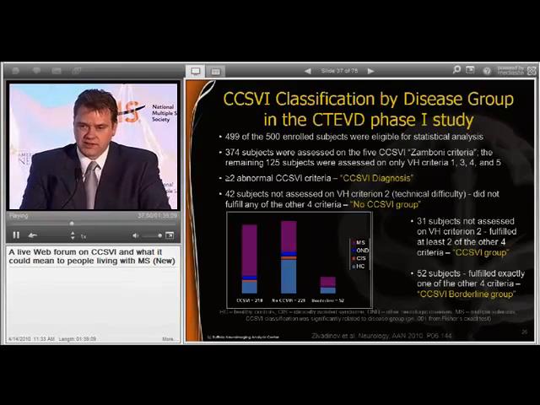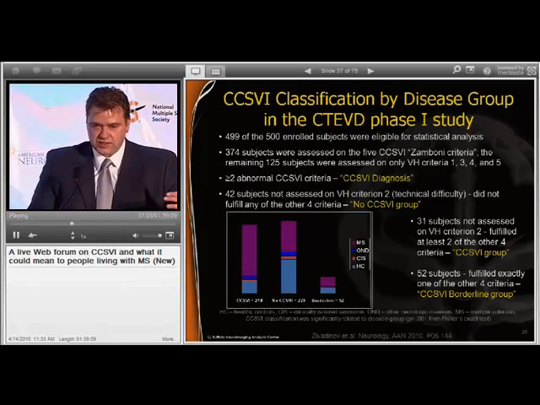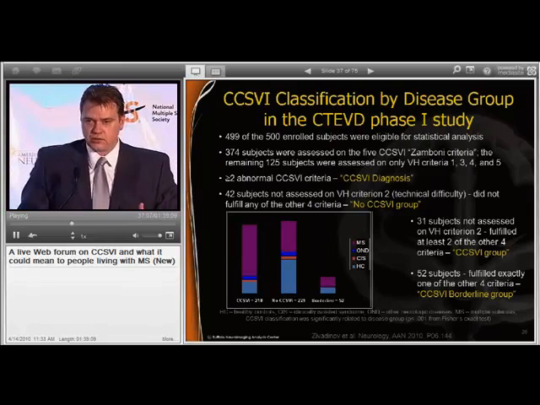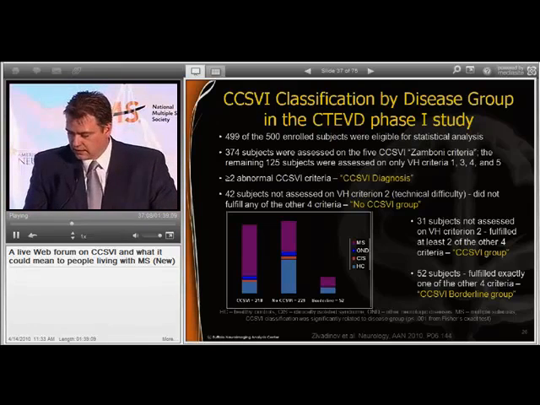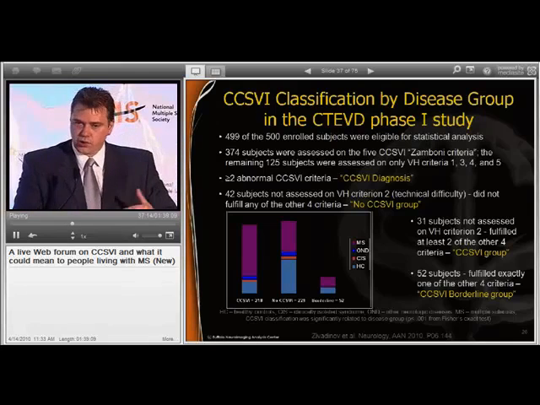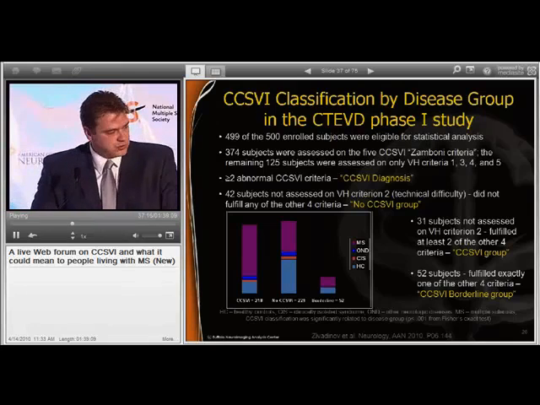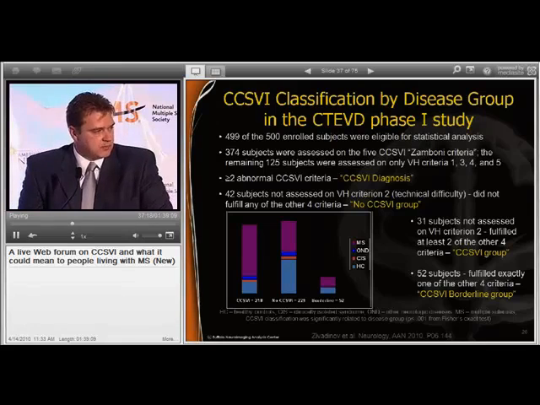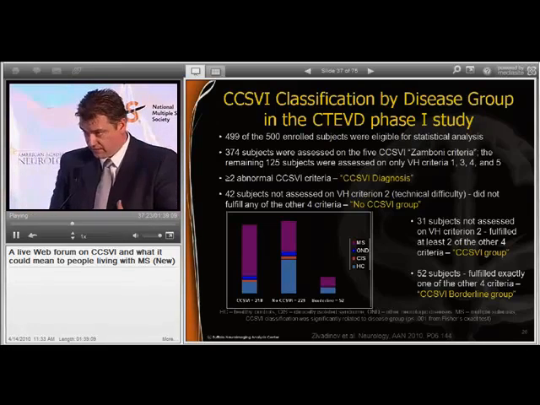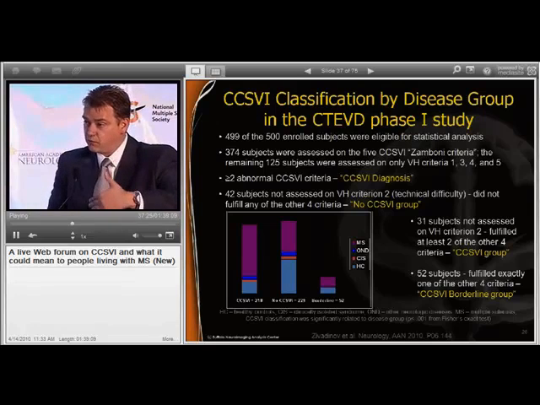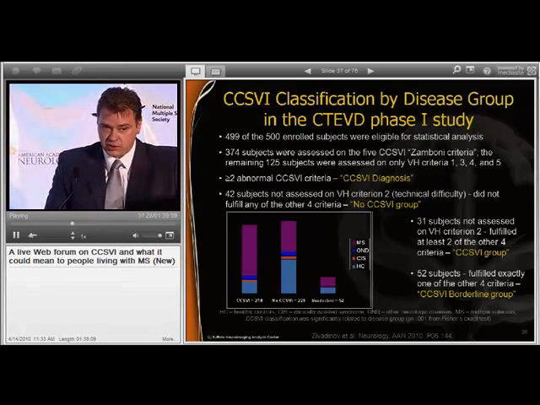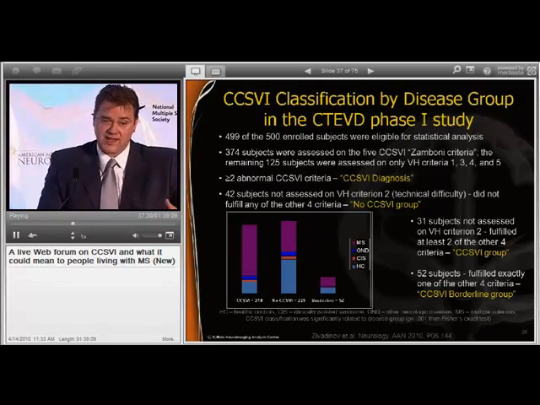So there are 3 terms that we use for the prevalence: those who have CCSVI certainly, those who do not have CCSVI certainly, and those who are borderline. So 42 subjects in the CTEVD study did not fulfill any of the 4 other criteria. So even if they would fulfill criteria number 2, which we were not able to assess, they would not have, according to the Zamboni criteria, CCSVI.